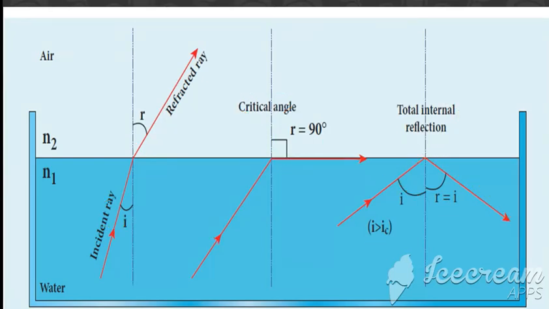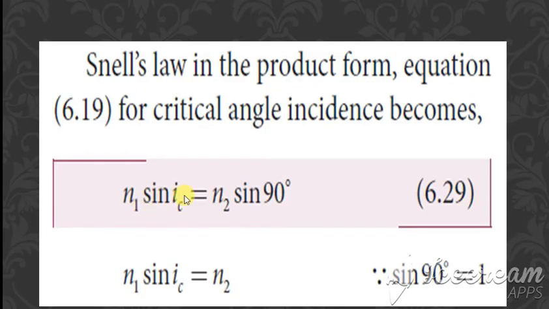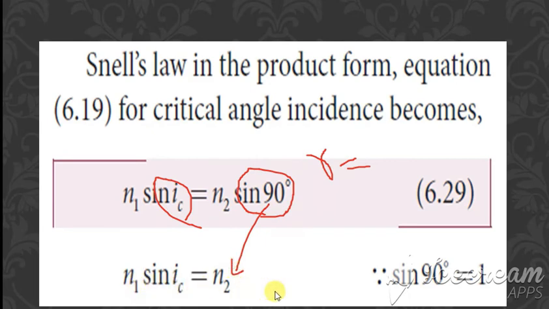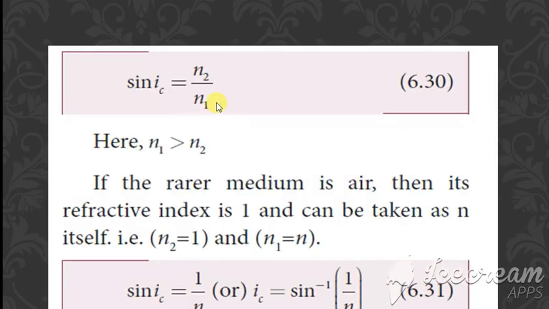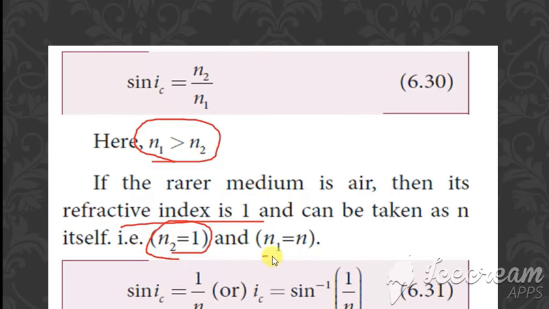Clear? n1 sin i = n2 sin r. Now instead of i we write i_c, and instead of r we write 90 degrees, because for the critical angle r is equal to 90 degrees. So sin 90 becomes 1. So n1 sin i_c = n2. So sin i_c is equal to n2 divided by n1, and n1 is greater than n2. The refractive index of the rarer medium (air) is 1, so n2 = 1, and n1 = n.